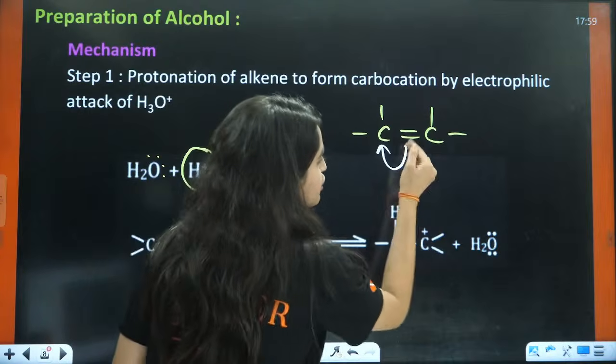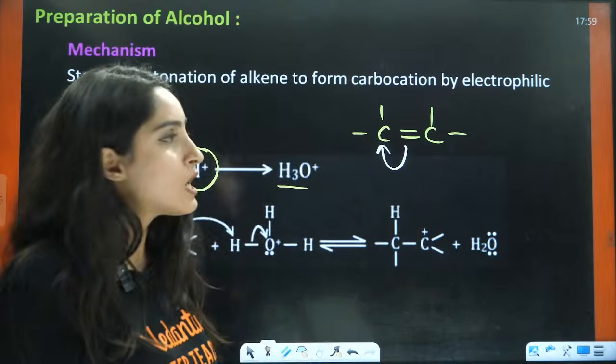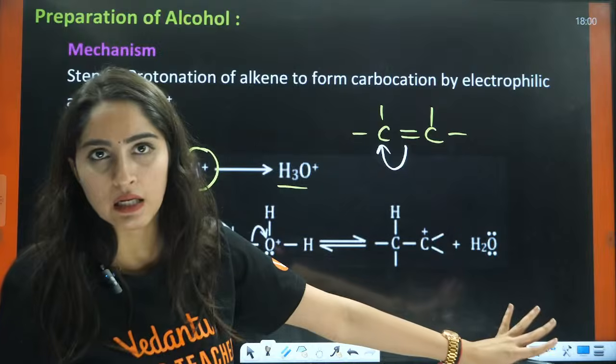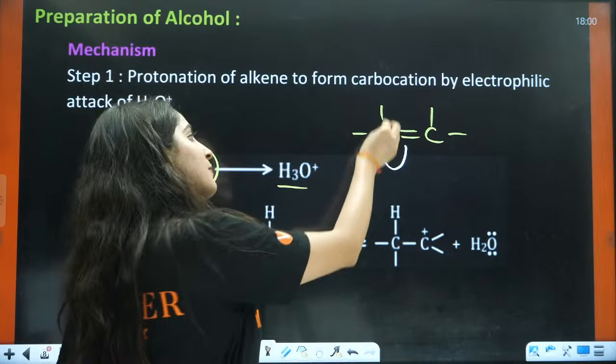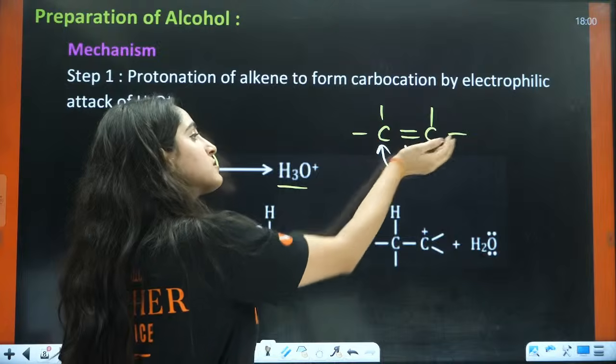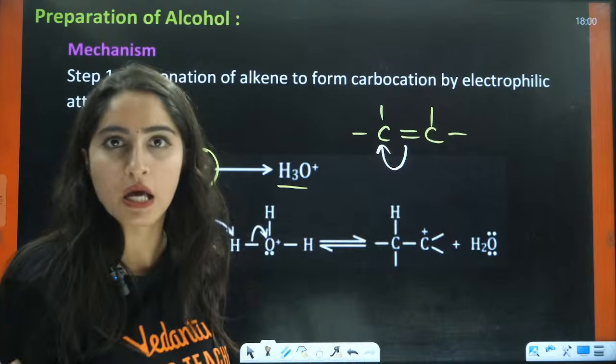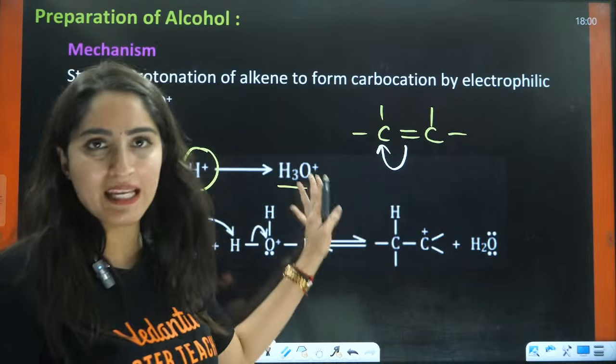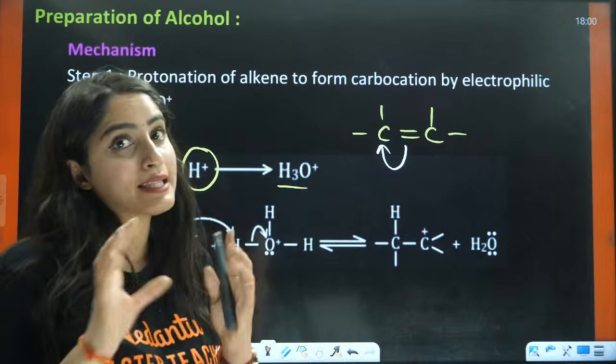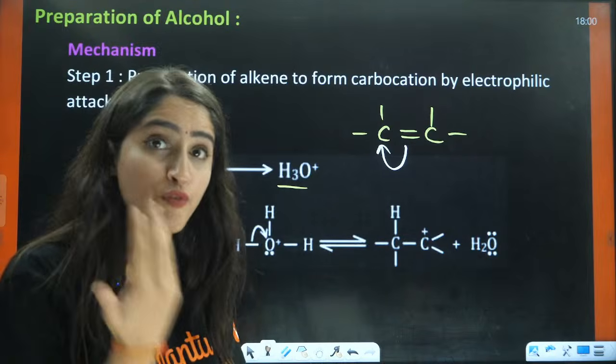Ma'am, to this position or to this position, right? Now because both are symmetrical, I am assuming this carbon is also having both symmetrical things. This is also having both the same groups. Then in that case, it can jump anywhere, right? If it is unsymmetrical, then there is a problem. Then we will see to where it will jump.